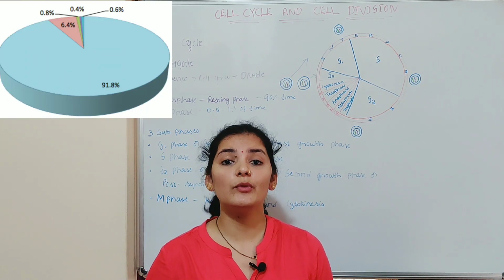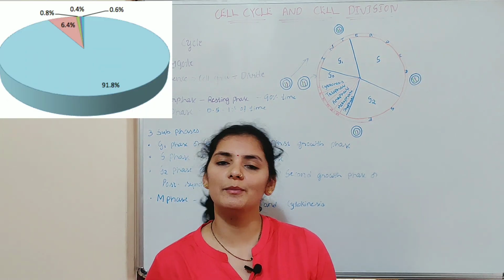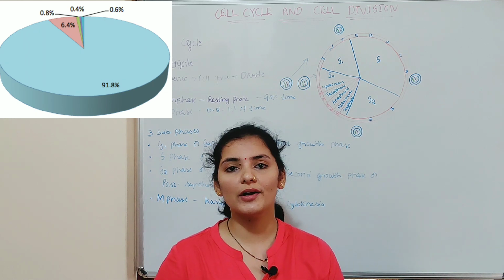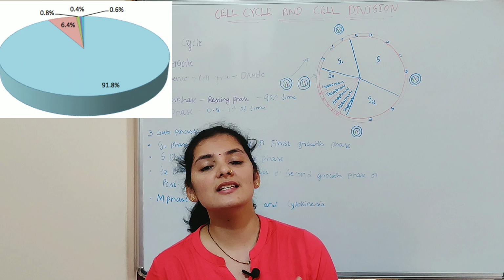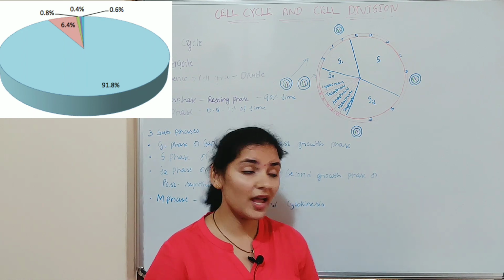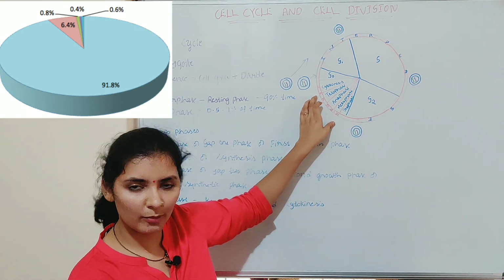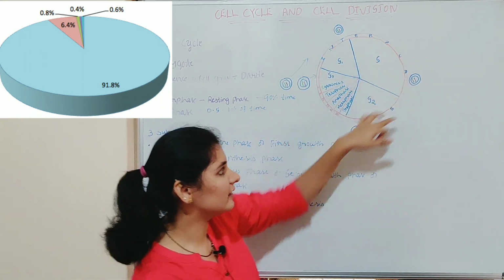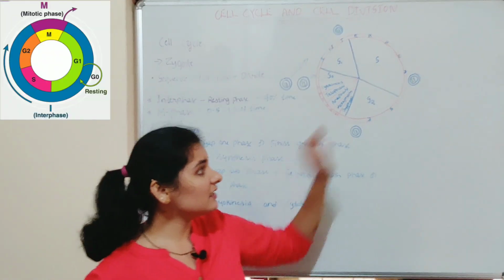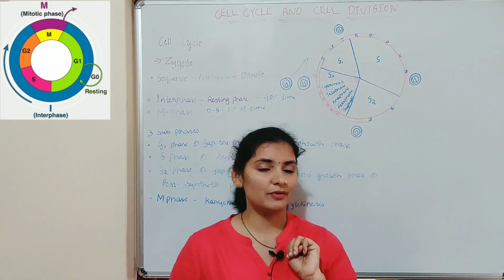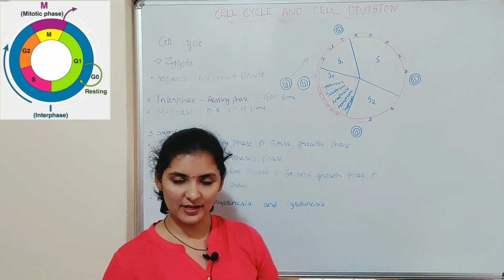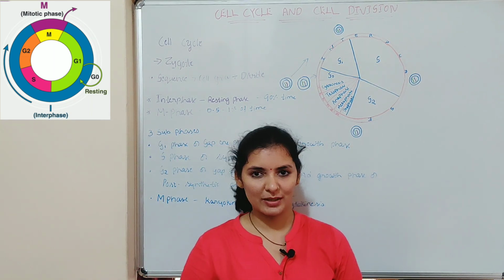Interphase requires about 90% of the total time required for the cell cycle. For example, a human cell requires 24 hours for a single cell division. Out of that, M phase lasts for about 1 hour, and the remaining 23 hours is occupied by the interphase. This interphase is mainly divided into three phases. They are G1 phase, S phase and G2 phase. We'll discuss these three phases one by one.